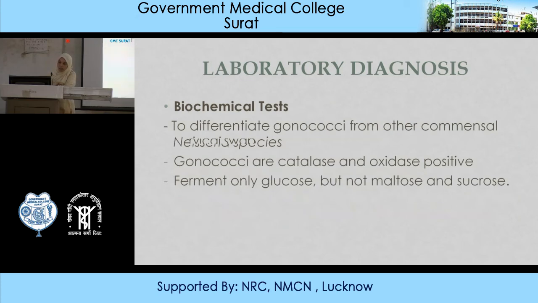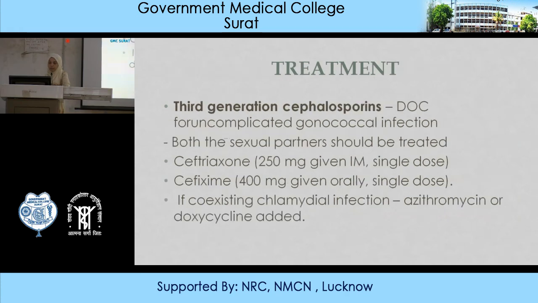Once the organism is grown, you do biochemical tests to differentiate gonococci from other commensal Neisseria. Gonococci are catalase and oxidase positive, ferment only glucose, but maltose and sucrose are not fermented. The drug of choice in treatment is third generation cephalosporins for complicated gonococcal infections. Both the sexual partners should be treated with ceftriaxone 250 mg IM single dose or cefixime 400 mg given orally single dose. If there is coexisting chlamydia infection, you even add azithromycin and doxycycline.